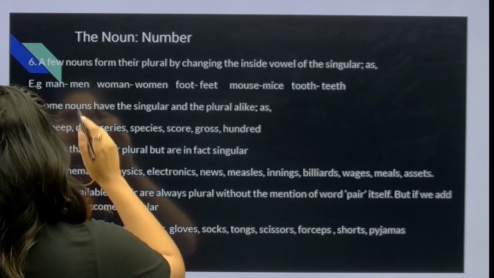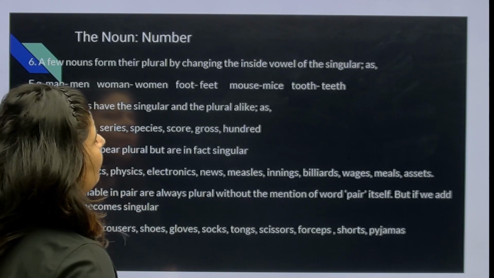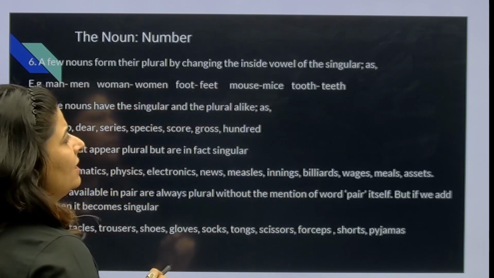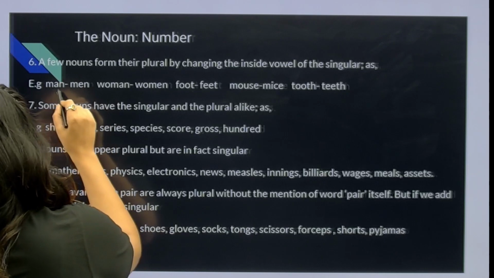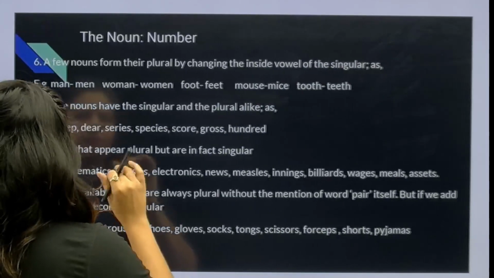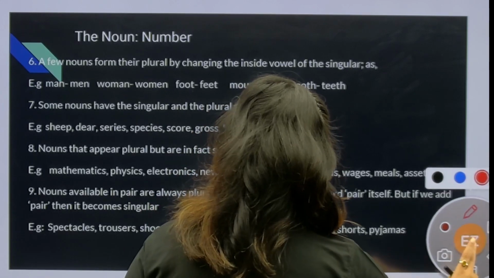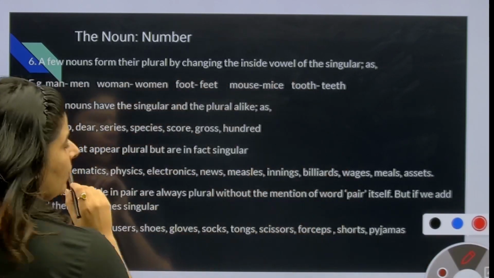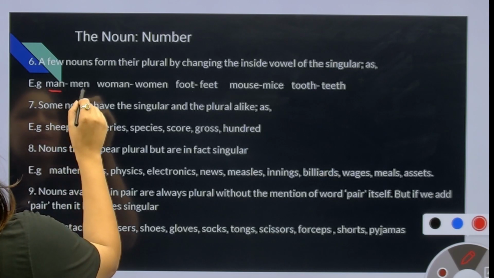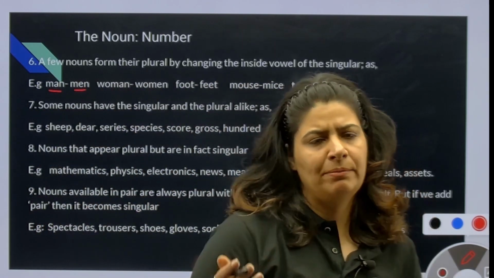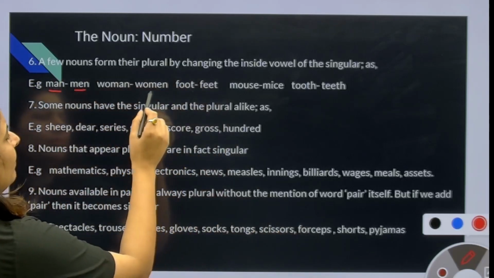Moving on to a few nouns that form their plural by changing the inside vowel of the singular, as man, men. They will just change one vowel inside. Woman, women.